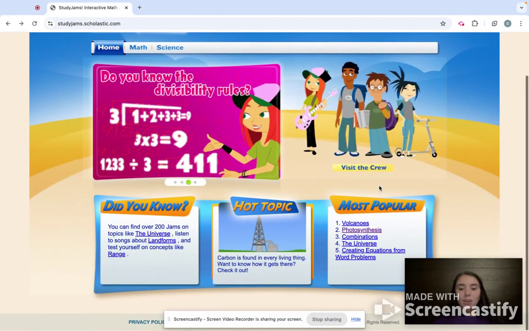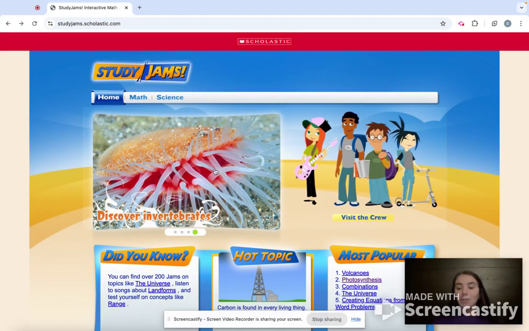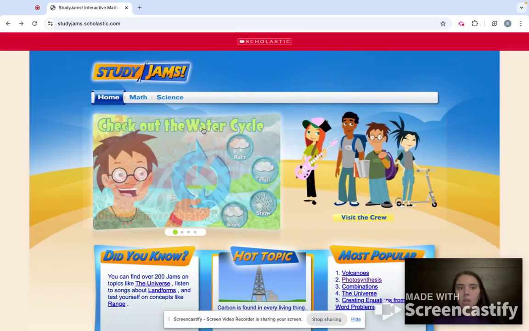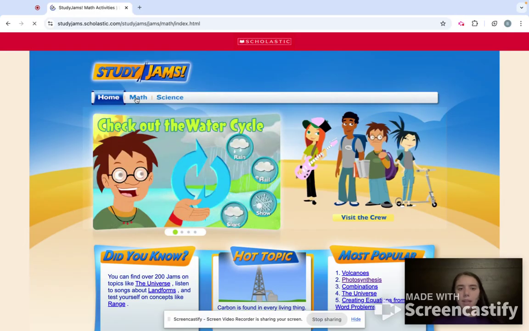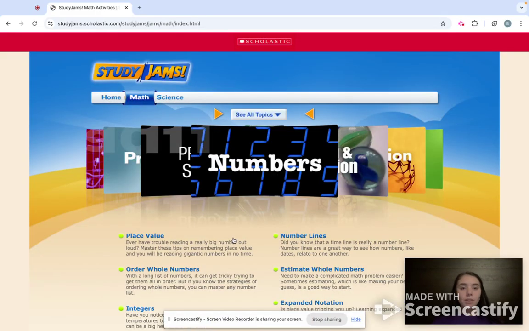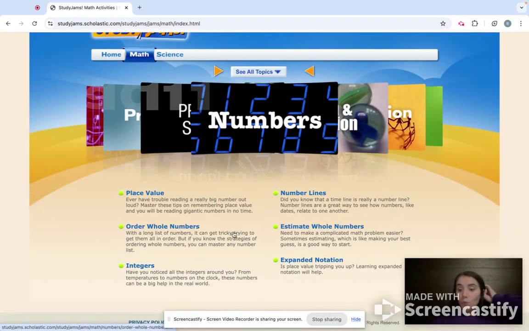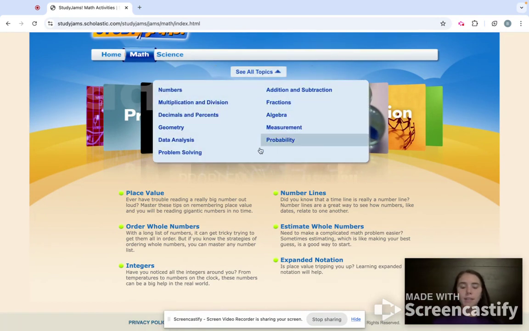Okay, so that is all that the home page has to offer for us, but let's dive a little deeper into these two other tabs up here of math and science. So first up, we will click on the math section. When you click on the math section, it's going to bring you up to a page, and this one page covers all the math topics that StudyJams has to offer. So you can click here and it says see all topics.